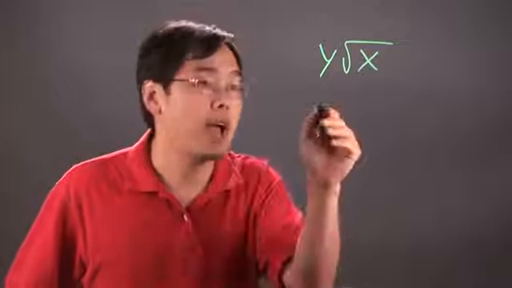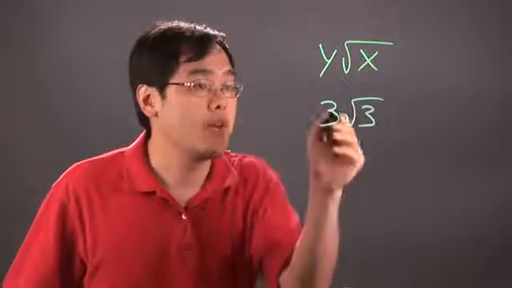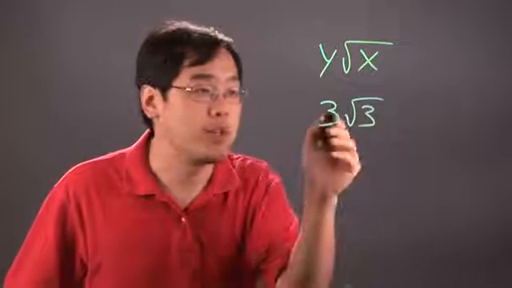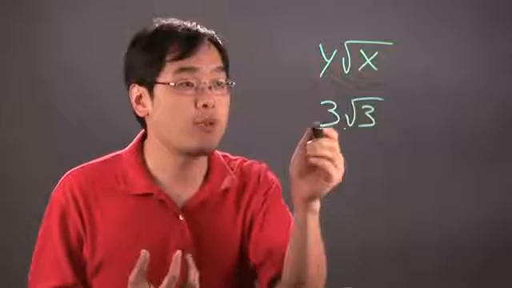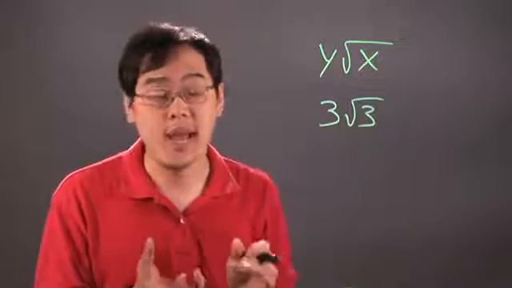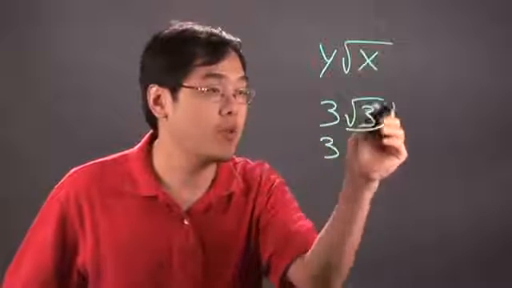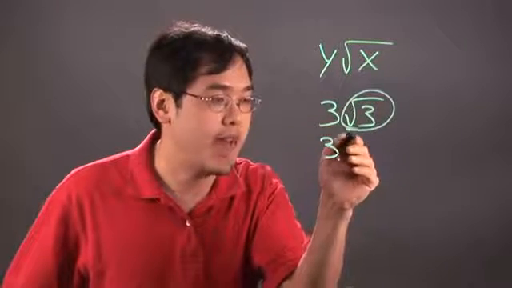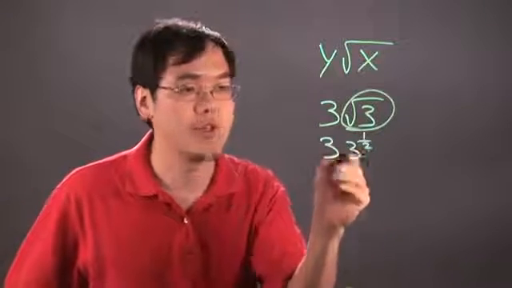Now, when you have 3 times the square root of 3, for example, you have a situation where the bases actually match because the base here is 3 and the base here is also 3. So to multiply square roots and bases that have the same base, here's how you do it. You leave this 3 the way it is, but any square root can be thought of as that base to the 1/2 power. So this would be 3 to the 1/2 power.